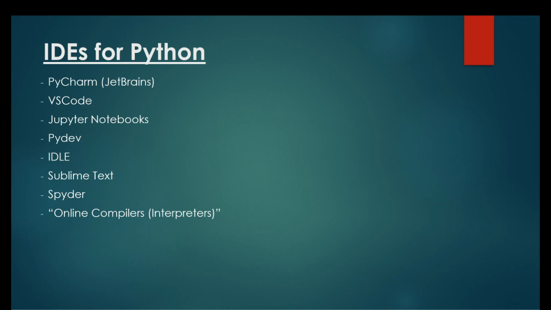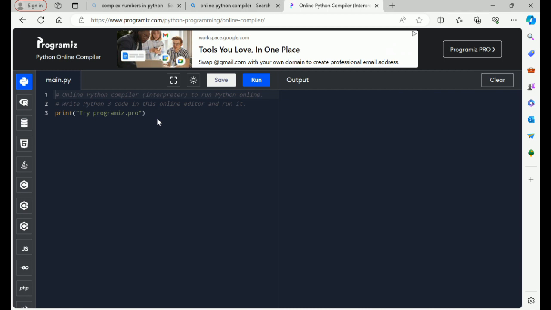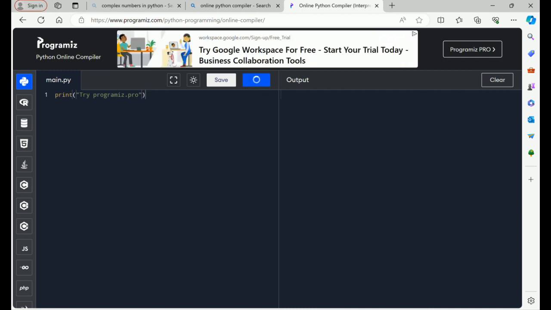But before moving on to PyCharm, let me show you the online compilers or interpreters that are available for Python development. If you go to programmiz.com, this is a very handy online compiler for Python. Here you can type in your Python code, and once you click the run button, it will show the output on the right hand side. For minor development work or to learn the concepts, you can use an online Python compiler as well.